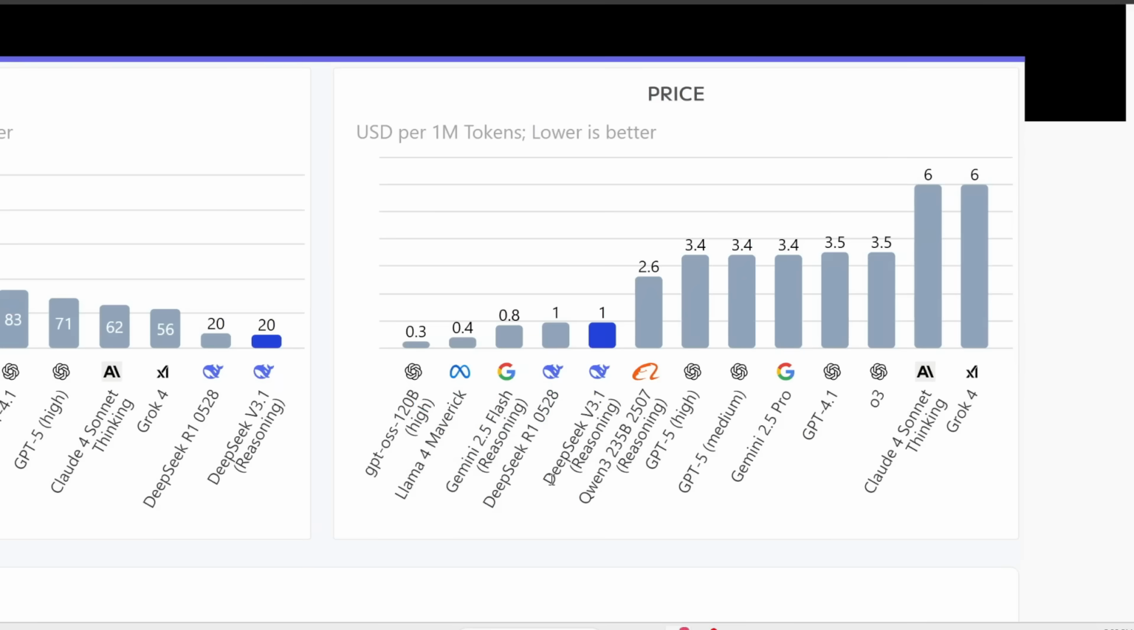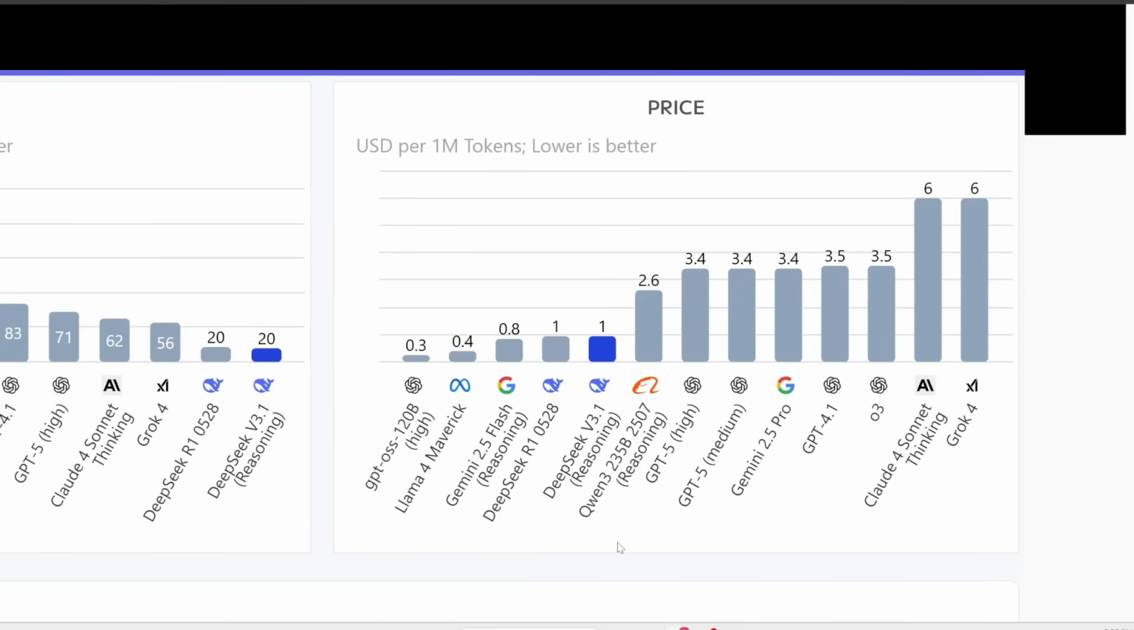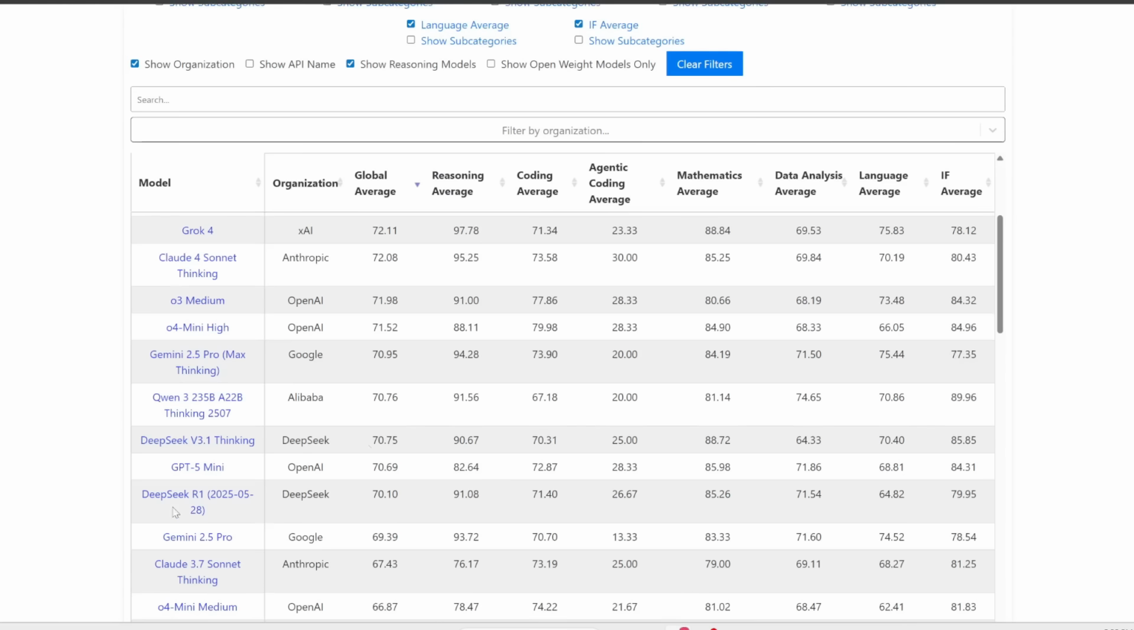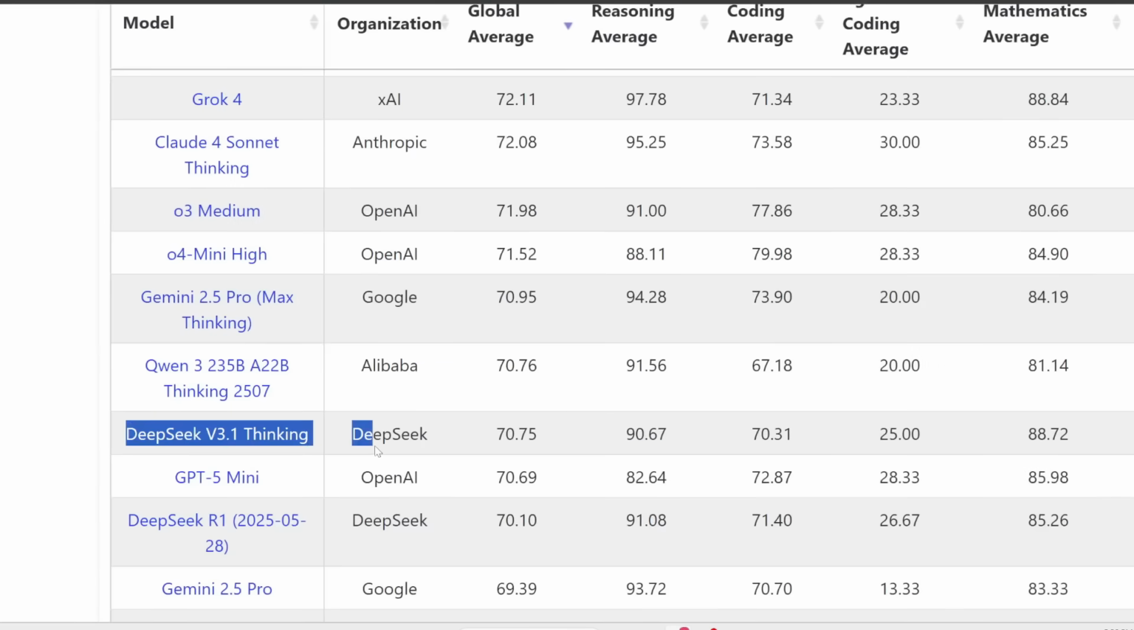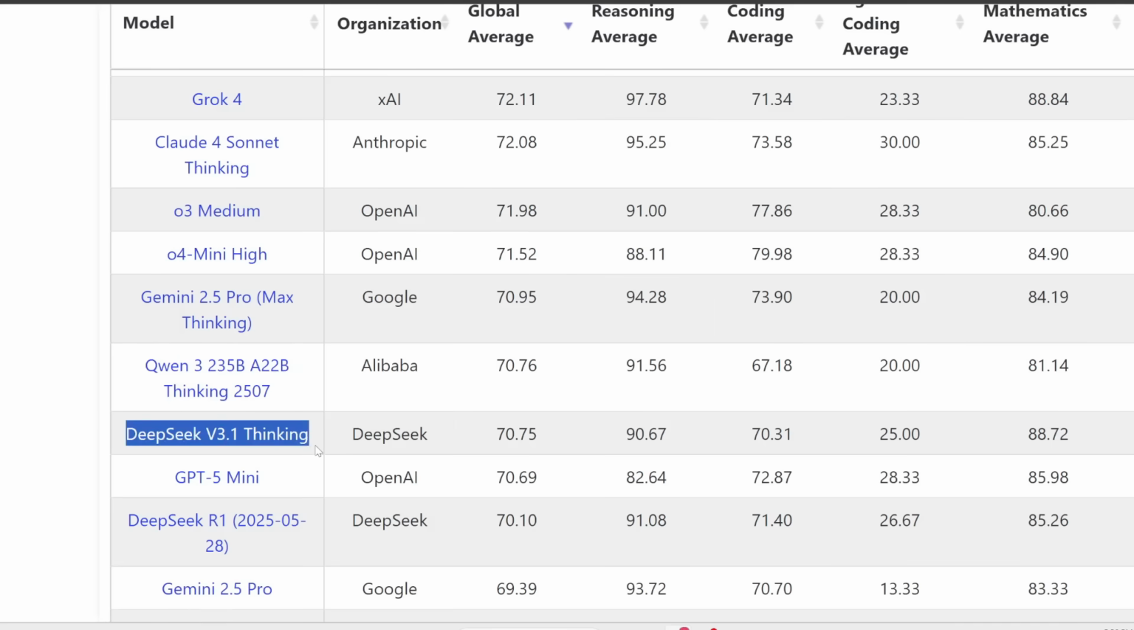Now, if you look at pricing, this is really cheap. So it's like 2.6 times cheaper than Qwen 3. Here's another leaderboard called LiveBench by Abacus AI, and as you can see, DeepSeek version 3.1, the thinking mode, is all the way down here, slightly below Qwen 3. So at least in terms of this leaderboard, DeepSeek version 3 is the second best open source model you can use right now. It's just like 1/100th of a point lower than Qwen 3.